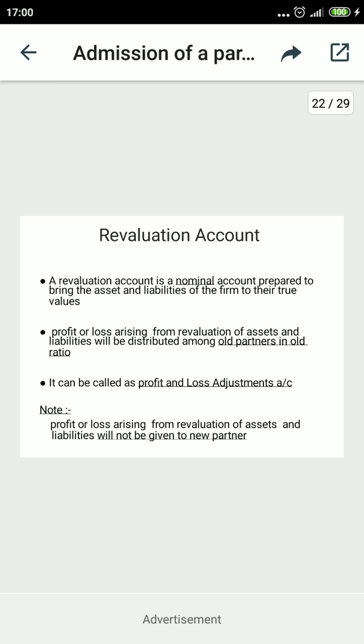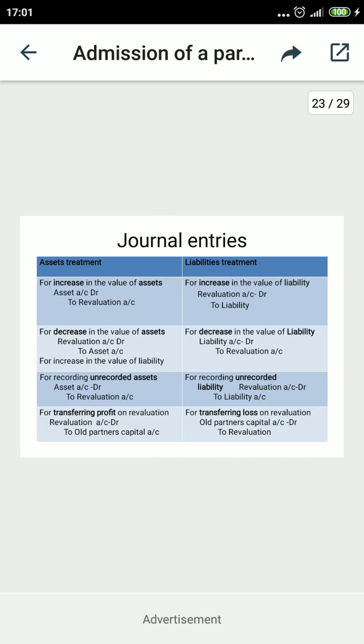And the last point is given as a note: the revised values of these assets and liabilities will not be given to the new partners. This means no profit or loss will be shared by the new partners here. Now listen about the journal entries related to the revaluation account.